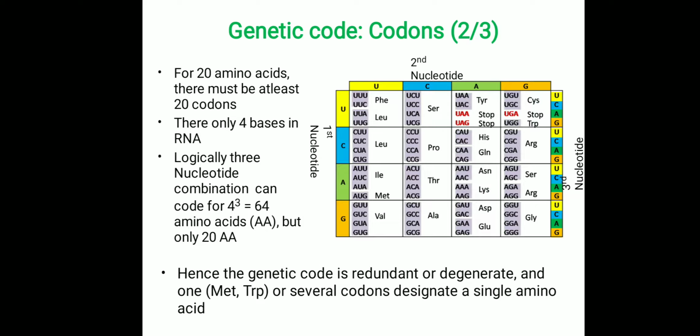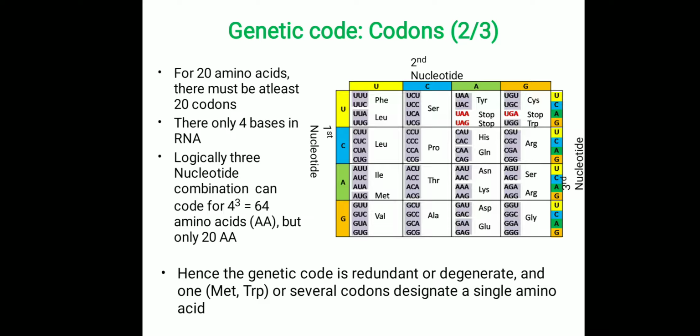Next, on the right side, for each row you have to write all the 4 nucleotides one by one in each column. So for row 1 you write UCAG, and similarly row 2 UCAG, row 3 UCAG, and row 4 UCAG. Then we have to write by taking all the combinations. So each cell carries 4 triplet codes. For the first letter, we take the left nucleotide first, the upper one second, and for the third we have 4 nucleotides here, so we take the top one for the first codon.